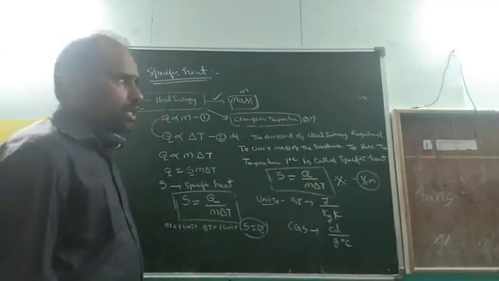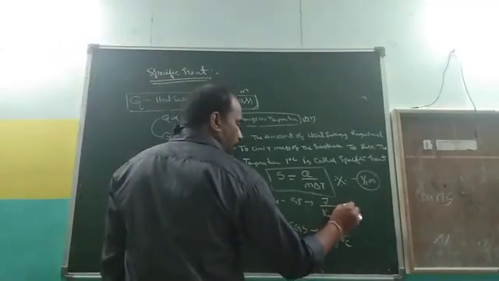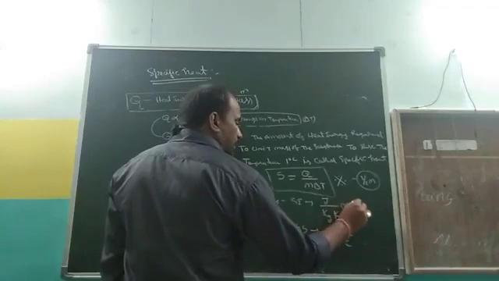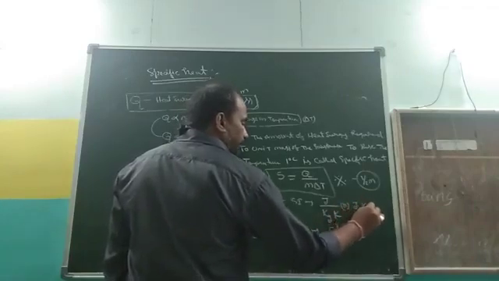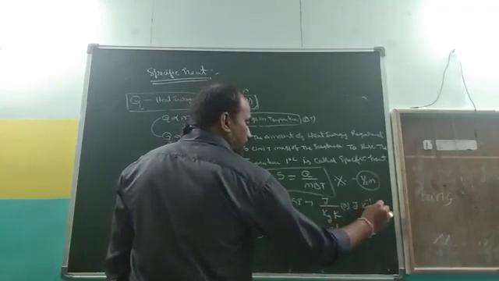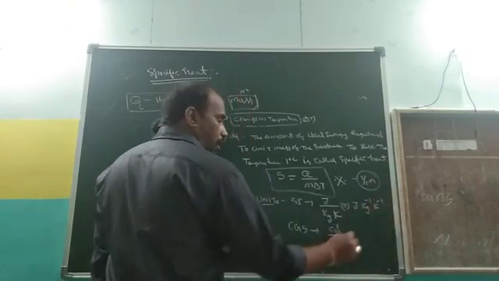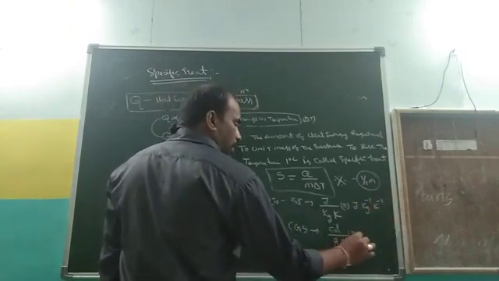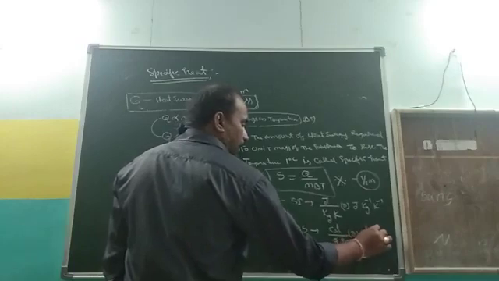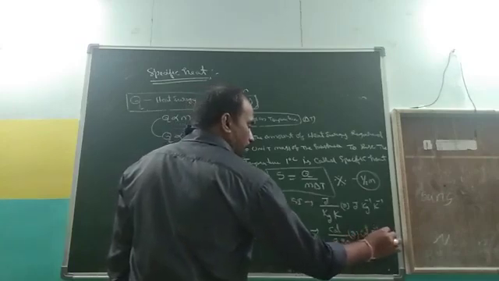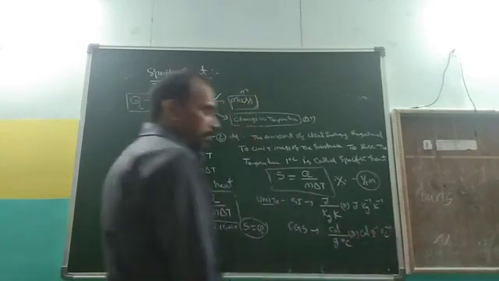So don't get confused. Sometimes they ask you to write it like this: joule kg inverse kelvin inverse, or calorie gram inverse degree Celsius inverse.